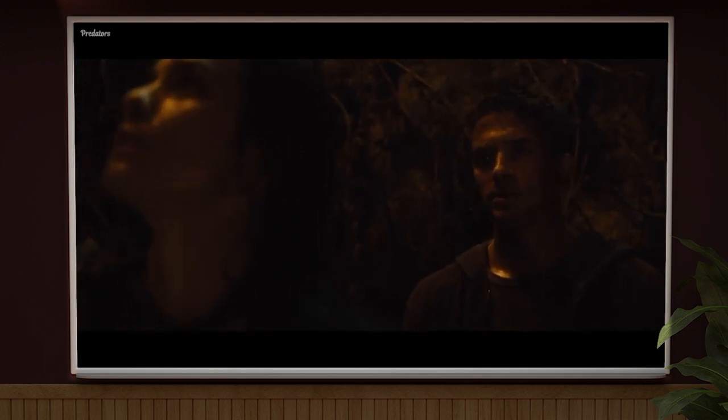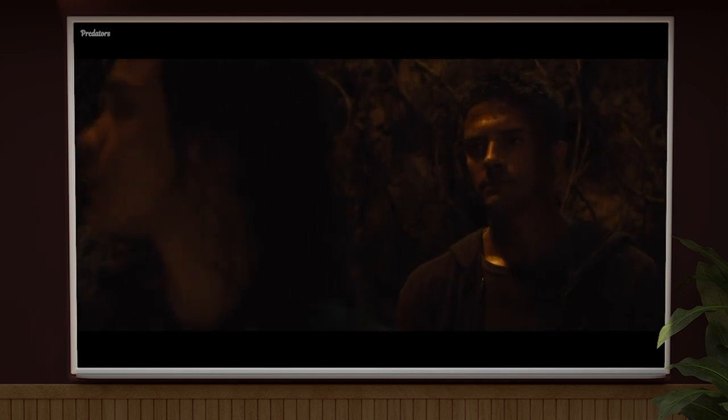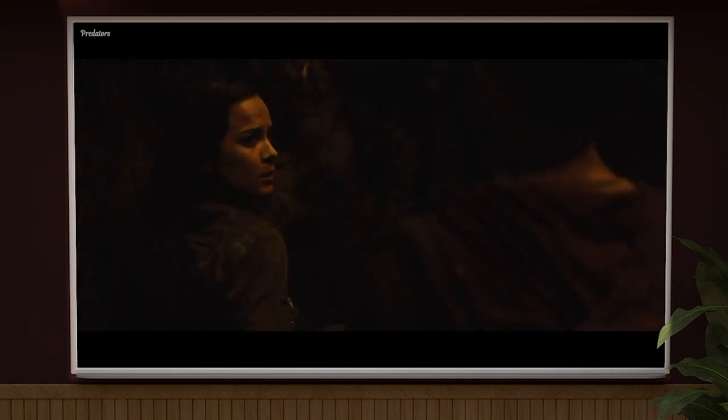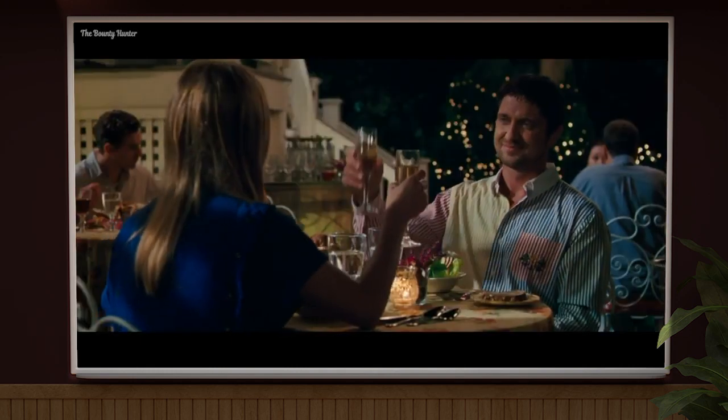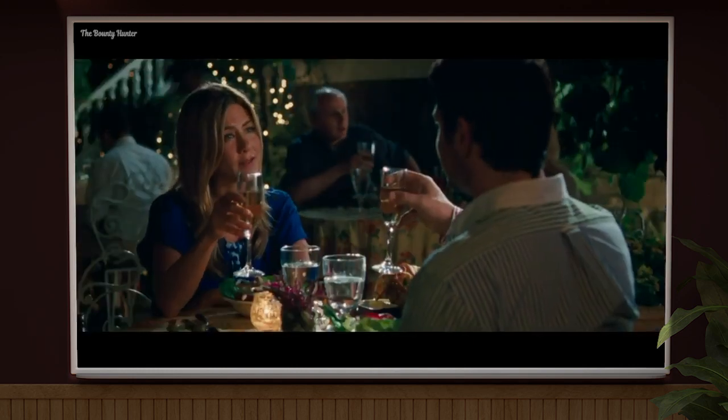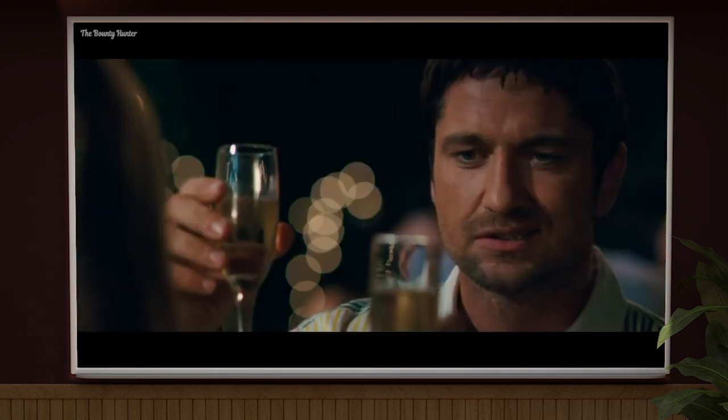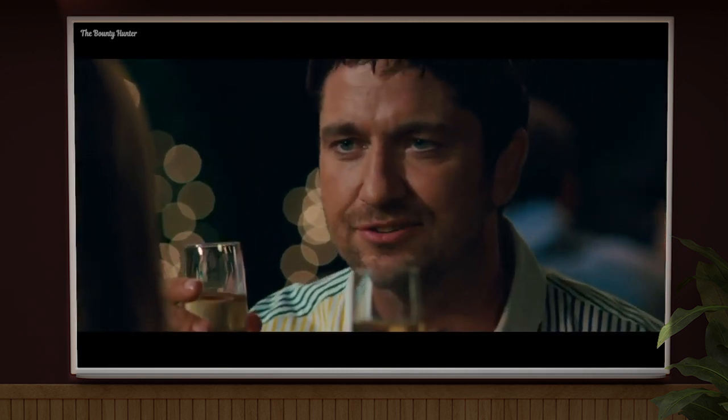Would you make the same choice? Yes. Here is to our big, fat, ugly mistake. The kind that knocks you on your ass. It makes you want to do them all over again.